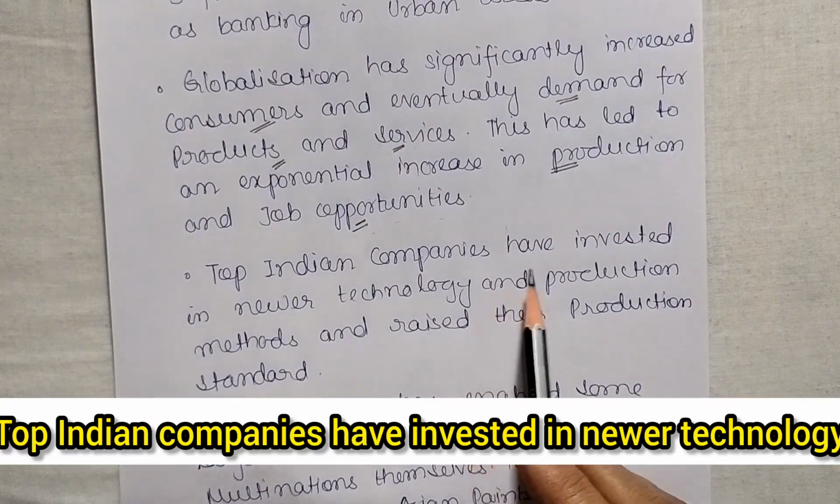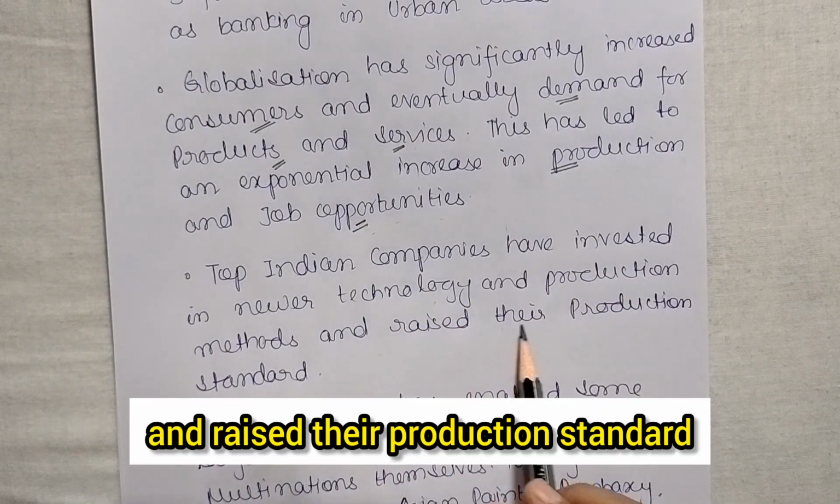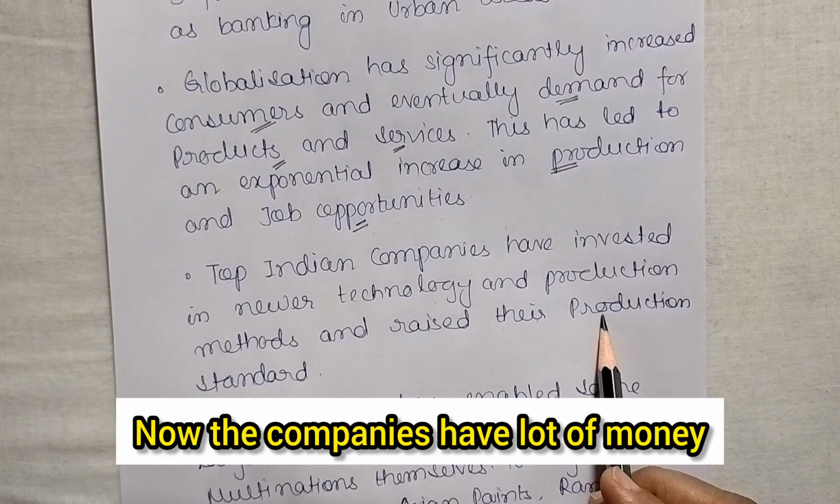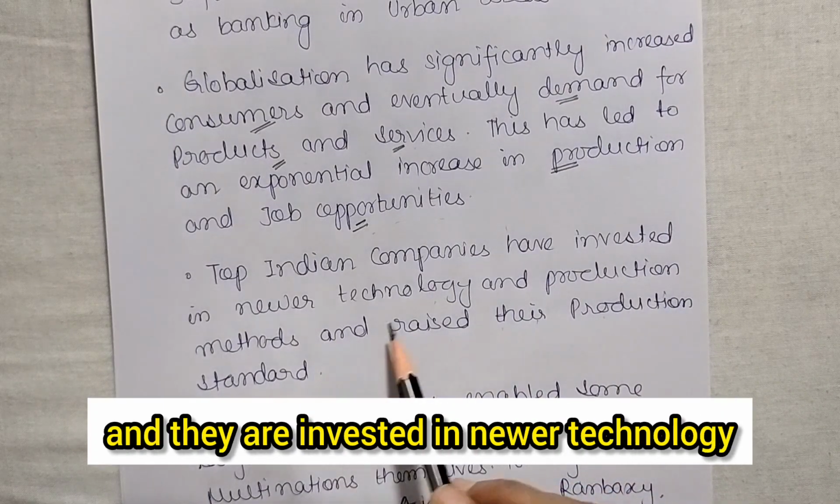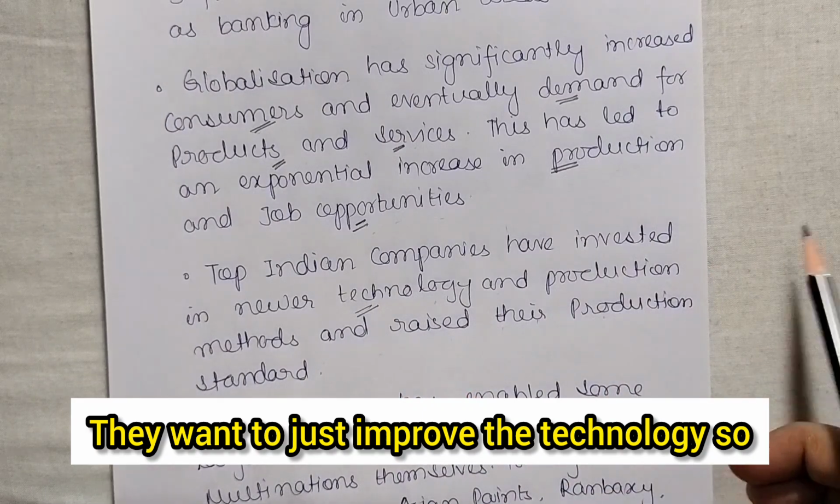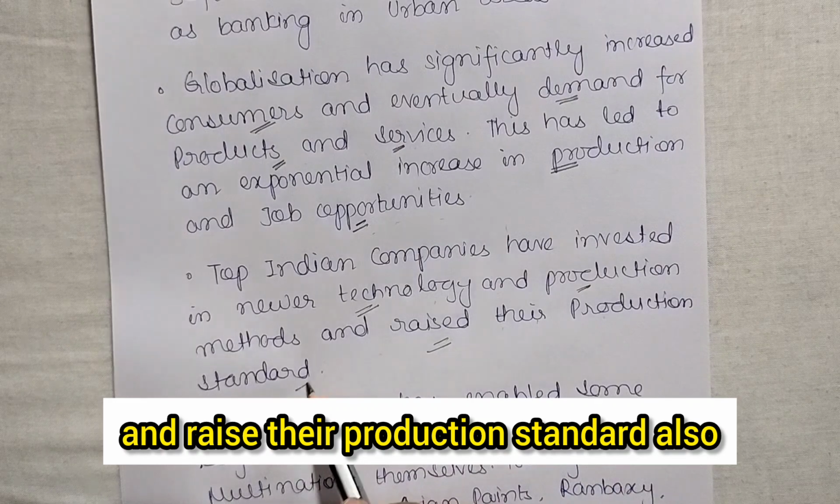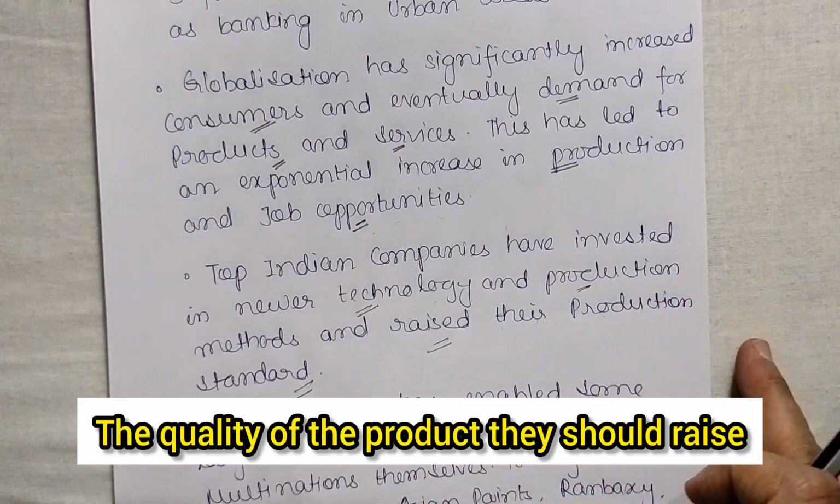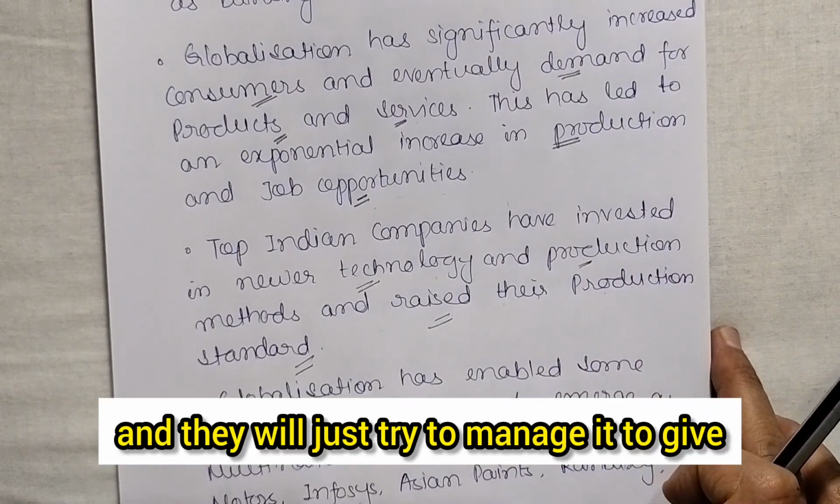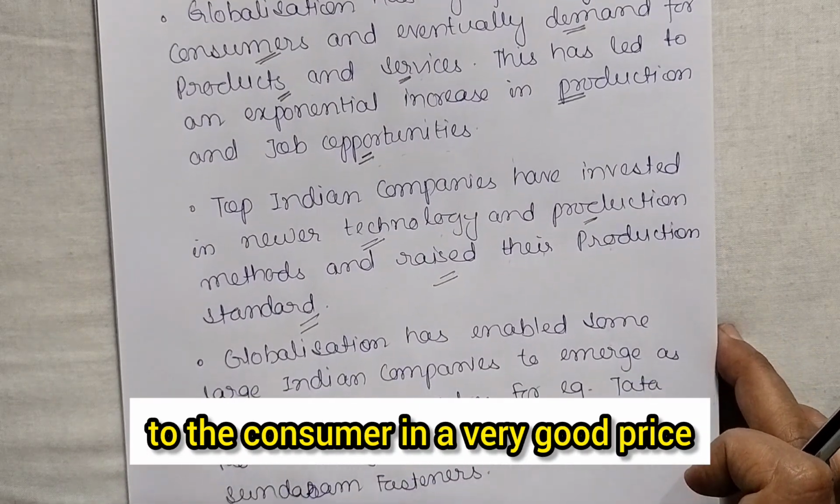Top Indian companies have invested in newer technology and production methods and raised their production standards. Now, the companies have a lot of money and they have invested in newer technology. They want to improve the technology so that they may get a better way of production and raise their production standards also. Okay, they should raise the quality of the product, and they will try to manage to give it to the consumer at a very good price.